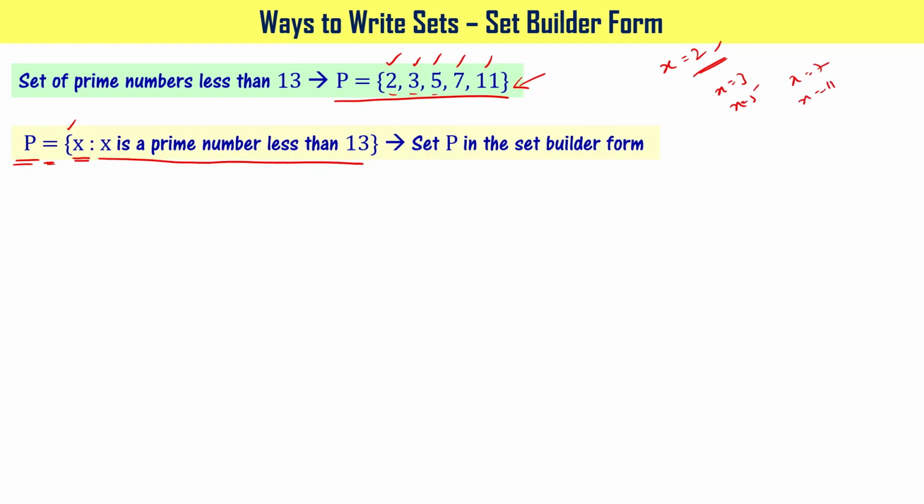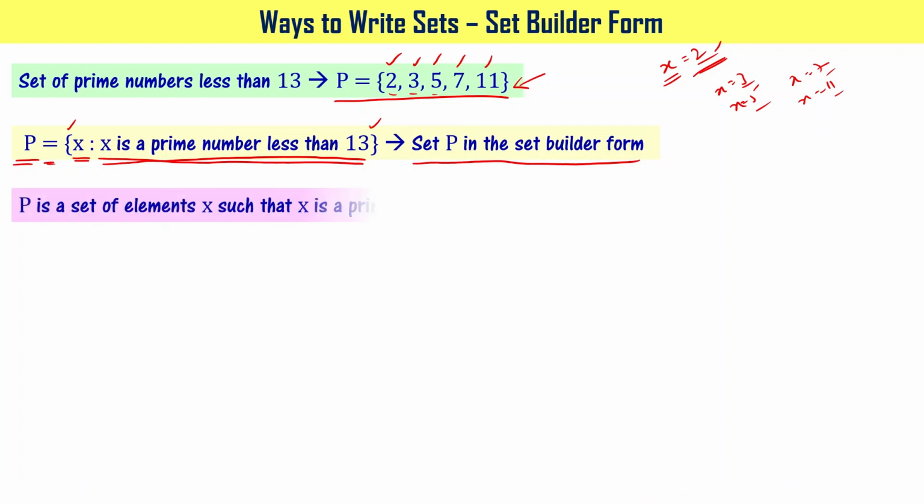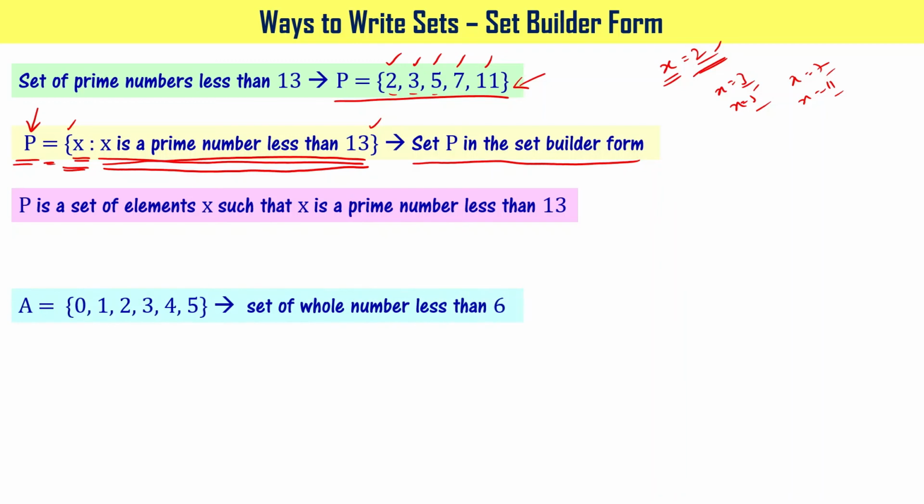When you write this way, you say that set P is written in set builder form. So how am I going to read this? P is a set of elements x such that x is a prime number less than 13. Understood? Let's do this with another example.